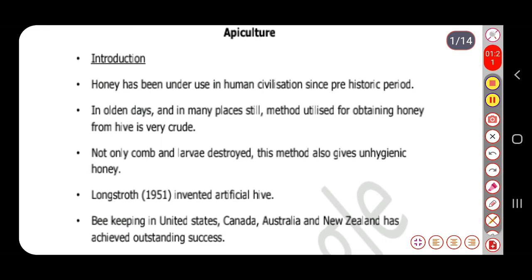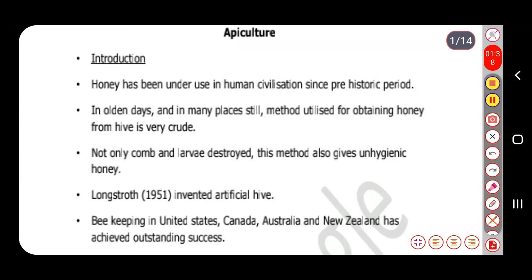Now first of all we will see the introduction. We know that honey has been in use in human civilization since the prehistoric period. It means that from ancient times we have been using honey for various purposes. In olden days, and in many places nowadays also, the method used to obtain honey from the hive is very crude.